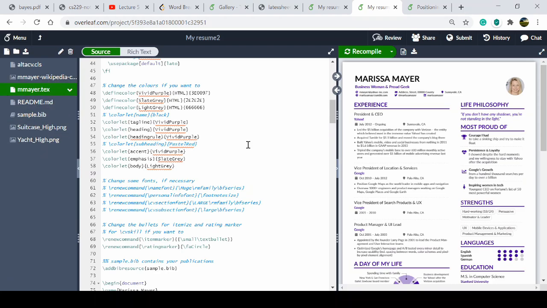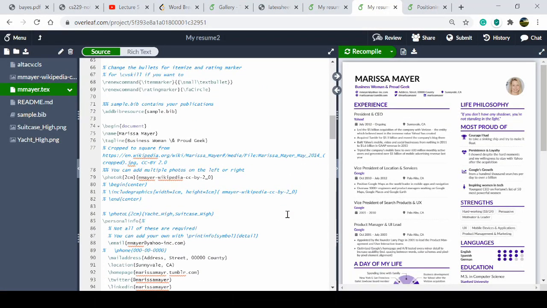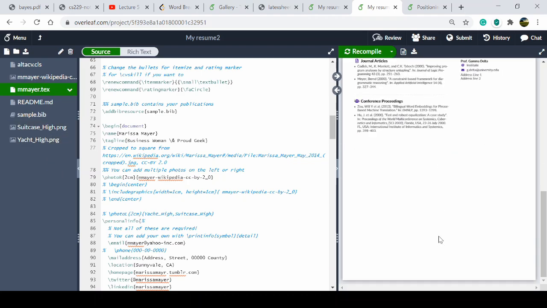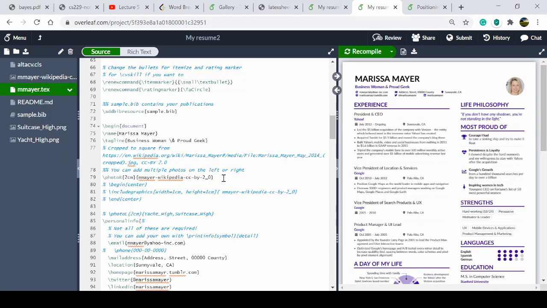After that you have to write one line so that your image will appear on the resume. If you just upload your image here and don't write the photo command with 2 centimeter and the image name, then the image will not appear by default. Some images are uploaded, like suitcase underscore hi.png, but it is not present in the file because the code has not been written here.